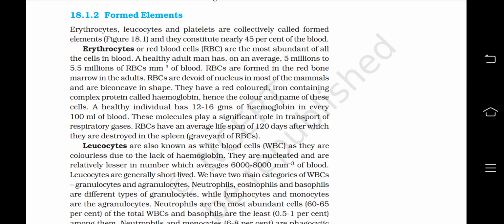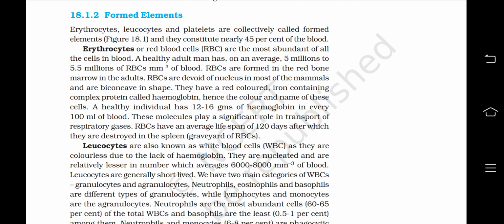RBCs have an average lifespan of 120 days, after which they are destroyed in the spleen, or you can call it the graveyard of RBCs. Leukocytes are also known as white blood cells as they are colorless due to the lack of hemoglobin. They are nucleated and are relatively lesser in number, which averages 6,000 to 8,000 per millimeter cube of blood.